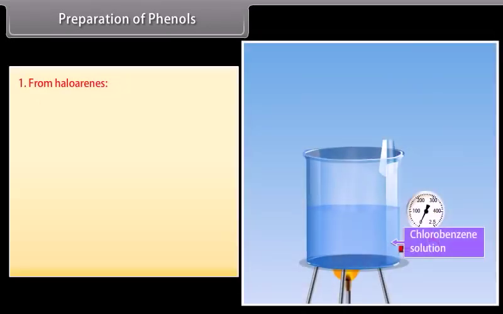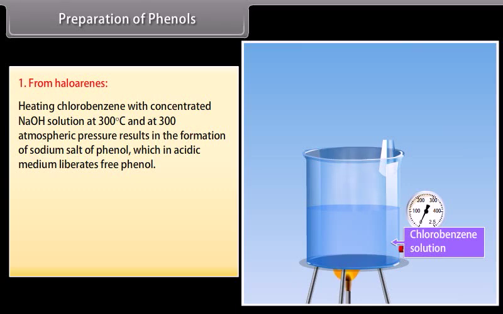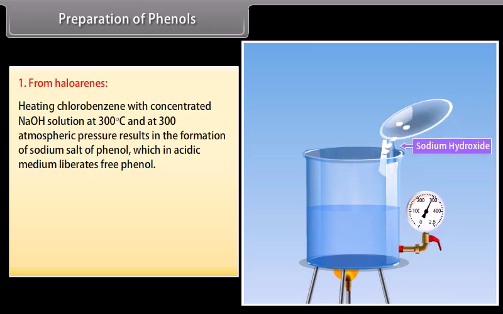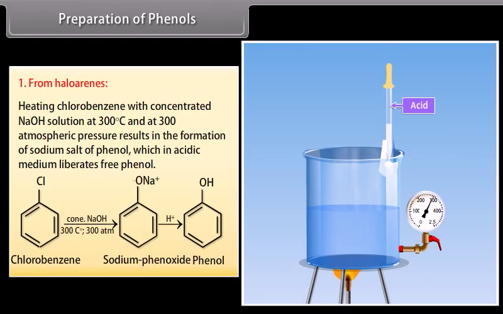Preparation of phenols. From haloarenes. Heating chlorobenzene with concentrated sodium hydroxide solution at 300 degrees Celsius and 300 atmospheric pressure results in the formation of sodium salt of phenol, which in acidic medium liberates free phenol. Concentrated NaOH with chlorobenzene at 300 degrees Celsius and 300 atmospheric pressure results in the formation of sodium phenoxide, and then by providing some acidic medium, it gives phenol.